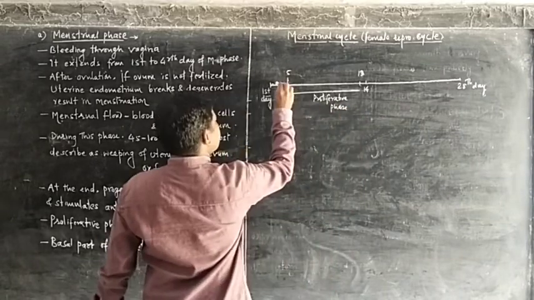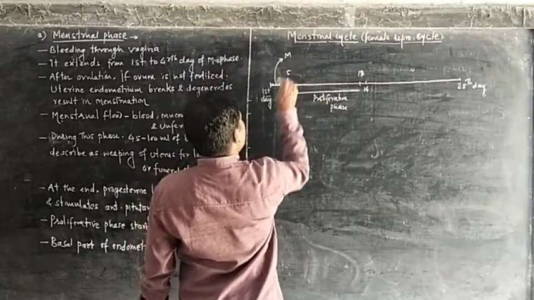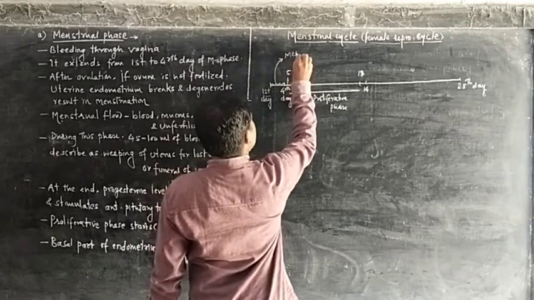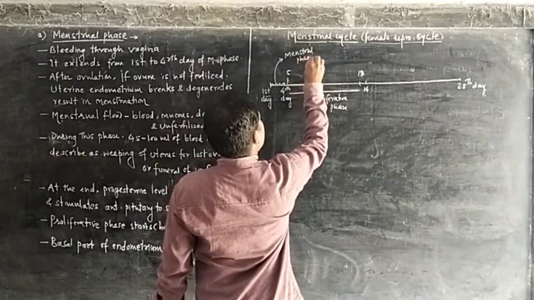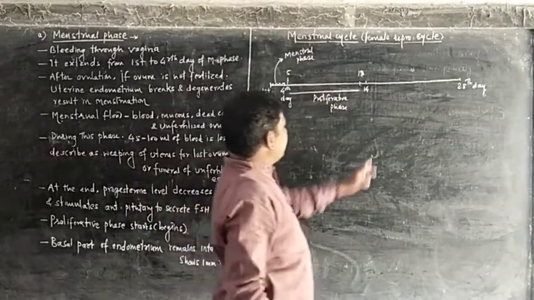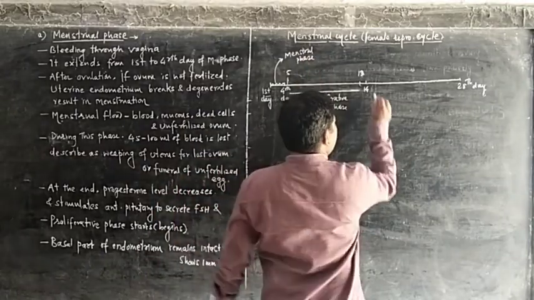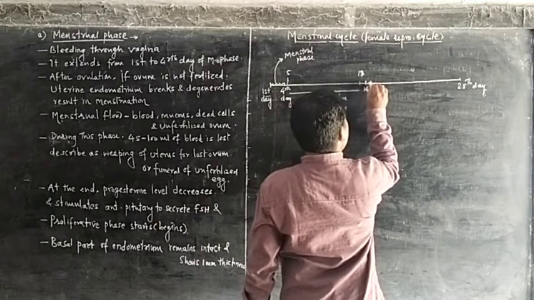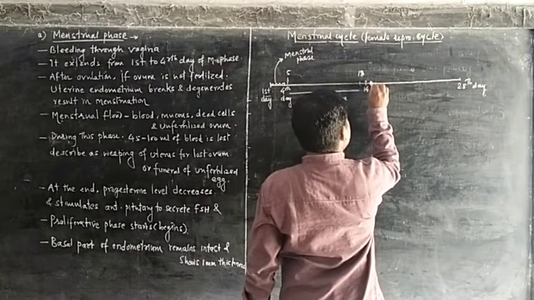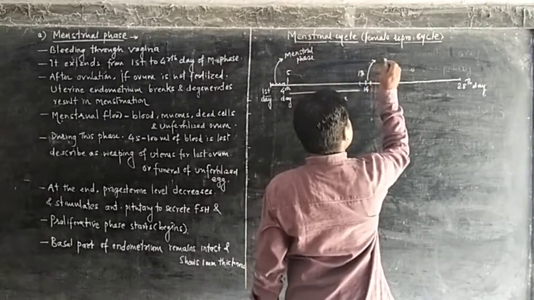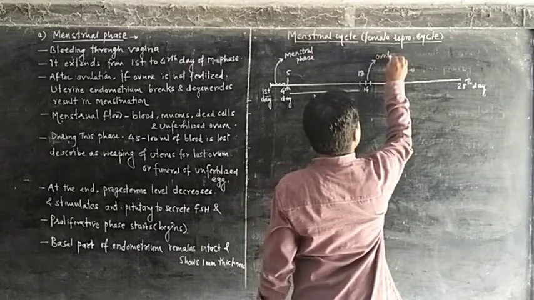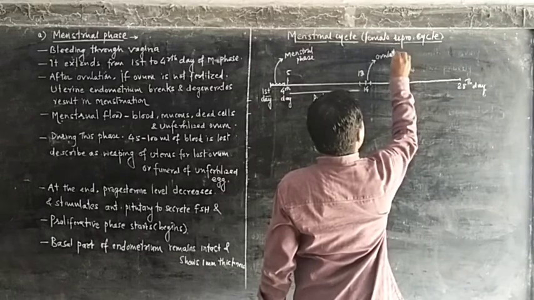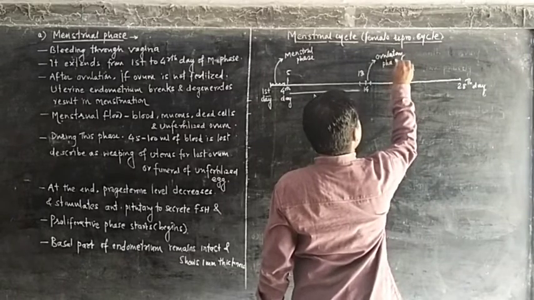And this is the menstrual phase, first to 4th day. Then the 14th or 15th day is the shortest phase, that is the ovulatory phase. This is the ovulatory phase.